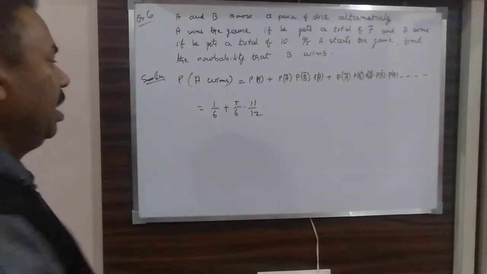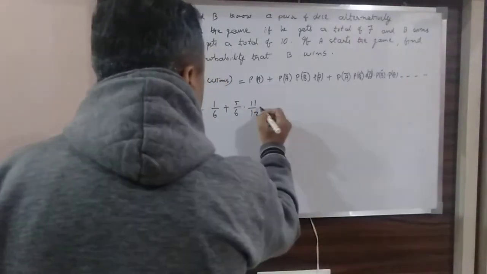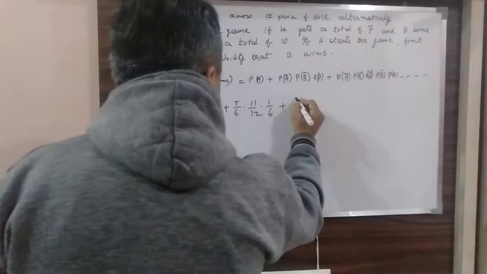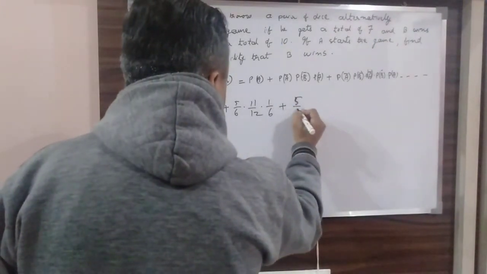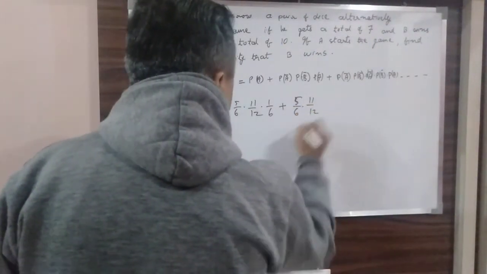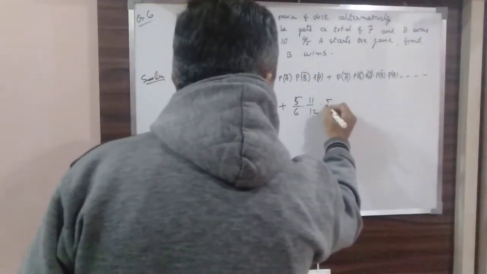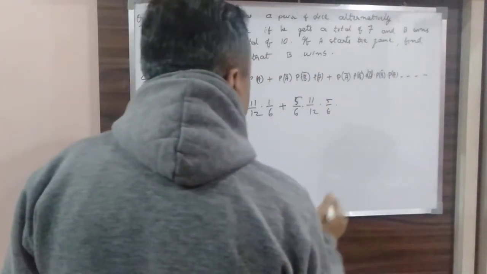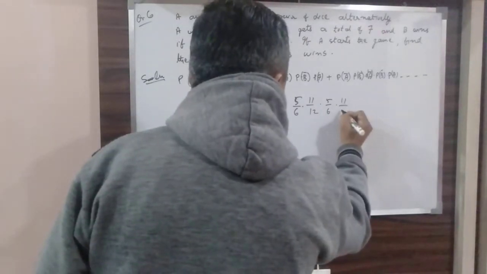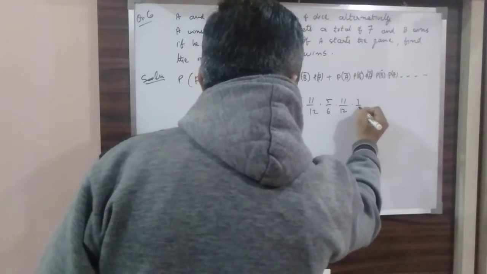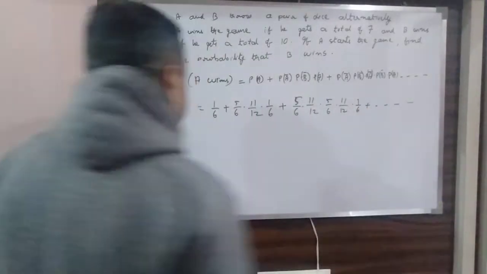Okay, similarly, and then A wins, so now 1 by 6 plus again 5 by 6 multiplied by 11 by 12. A again loses, so 5 over 6. Then B again loses, 11 by 12, and then A wins. This goes on.